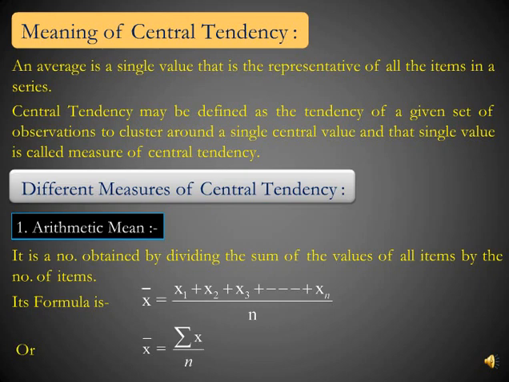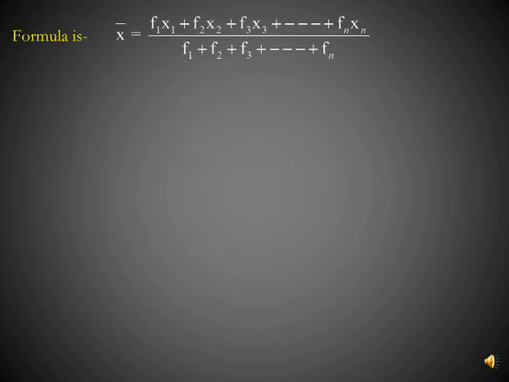But this was simple arithmetic mean. When we have a distribution, the formula for frequency distribution is x bar is equal to f1 into x1 plus f2 into x2 plus f3 into x3 up to fn into xn divided by f1 plus f2 plus f3 up to fn.